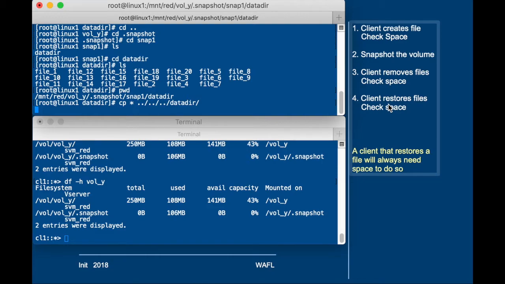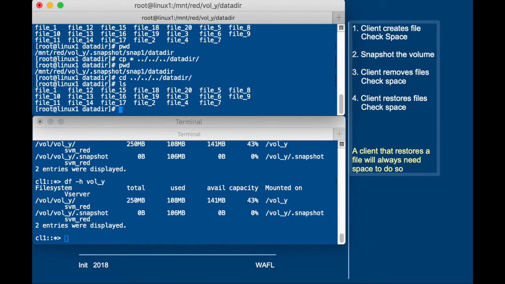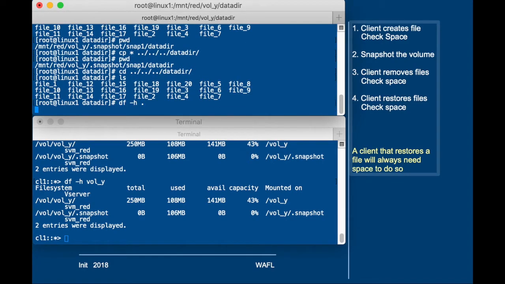So what will happen is you will get new blocks that are allocated inside the active file system, and the snapshotted blocks are also still locked, obviously, because the snapshot has not been removed. So we go back to the active file system from the client, and we check whether the files are back, and we see that the files will have been restored. Once we're in the active file system again, we run ls, and all the files are back.